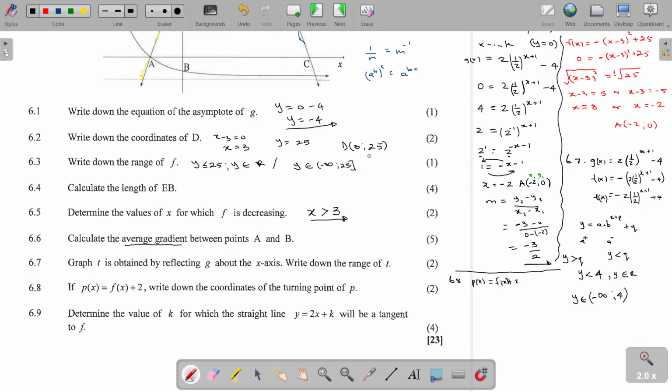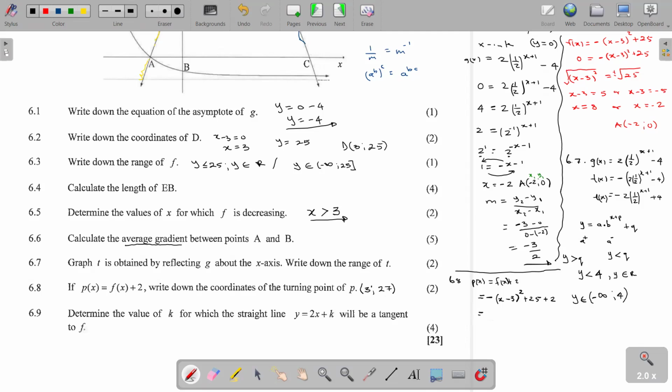So from what we had earlier on, we are going to have our coordinates being 3, 27. It was possible that you first find p(x). So our f(x) was negative (x minus 3) squared plus 25, then you say plus 2 for those 2 units up.